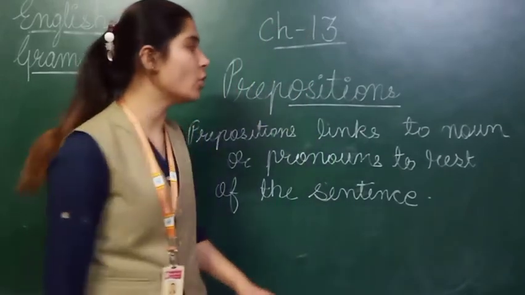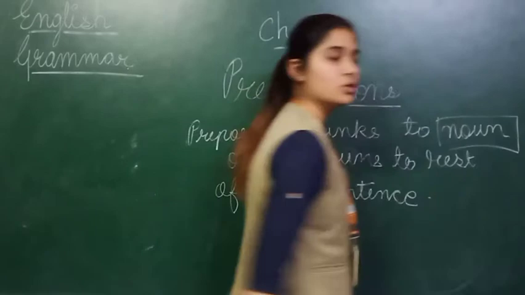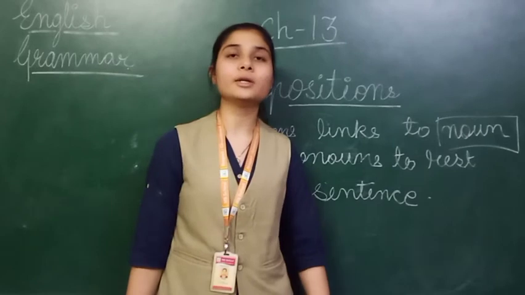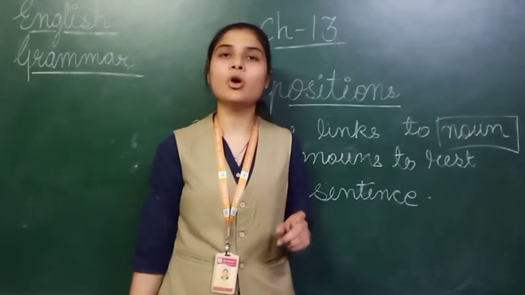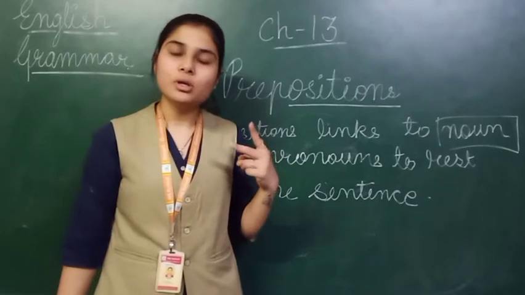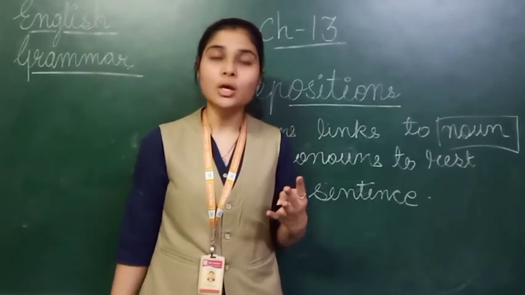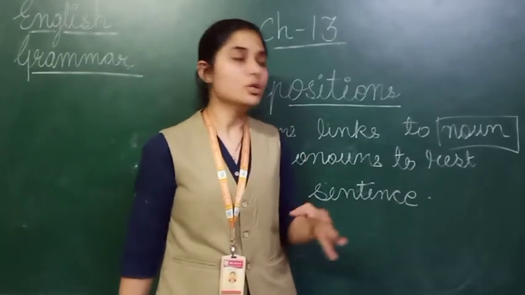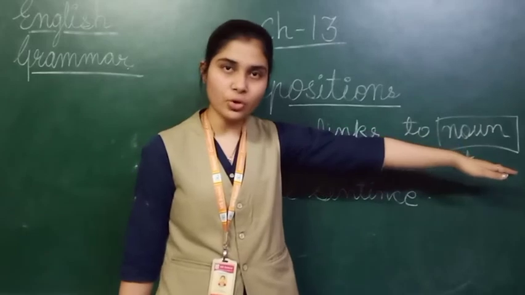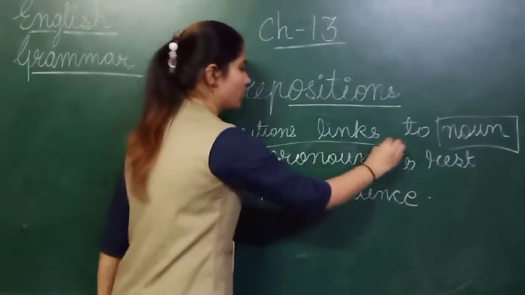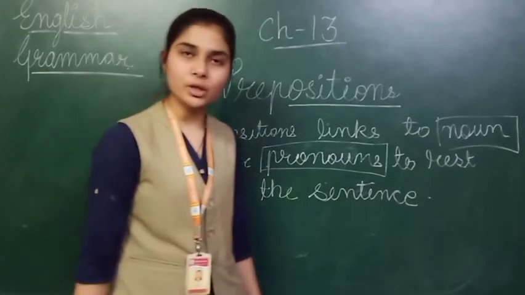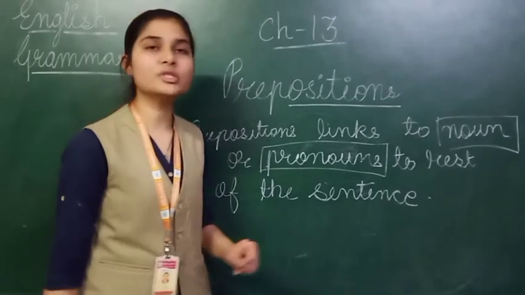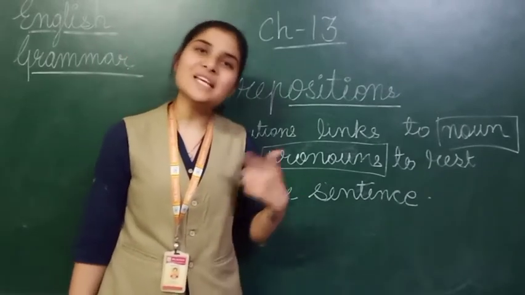Now here, what is the meaning of a noun? You have already learned this chapter in your term 1 very clearly: a noun is the name of a person, animal, thing or place. Okay. So when we are talking about something or someone, like a person, animal, thing or place, it comes under a noun. Okay. And now what is a pronoun? You have already learned this chapter in term 1, but once again I am giving you what a pronoun is. A pronoun is a word which we use in place of a noun.